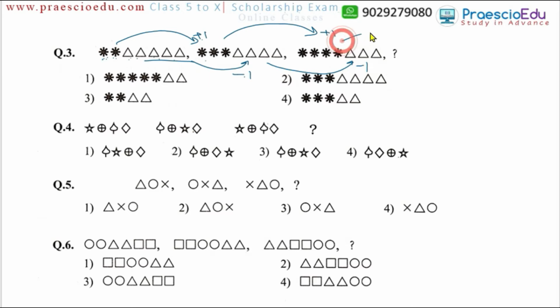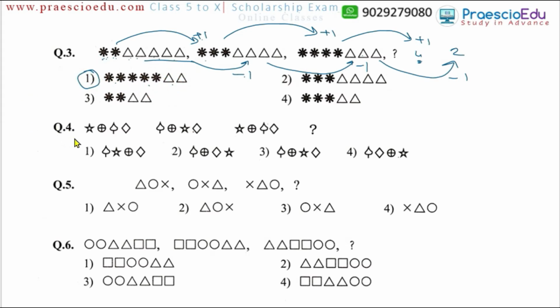So again in the next one there should be plus 1 quantity in the stars, which means there should be 4. I just write out the quantity. And here in the triangles there is minus 1, so 3 minus 1 means 2. So 4 stars and 2 triangles. 4 stars and 2 triangles means option number 1 is the correct one.